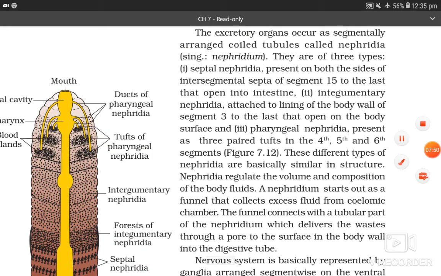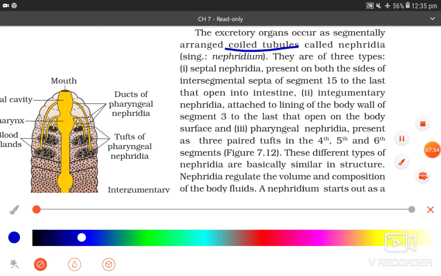The excretory organs occur as segmentally arranged coiled tubules called nephridia, singular nephridium. They are of three types. Septal nephridia present on both sides of intersegmental septa of segment 15 to the last that open into intestine.